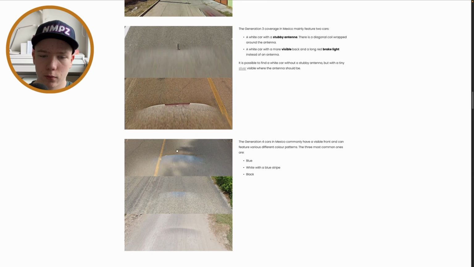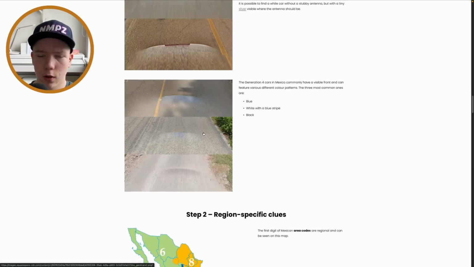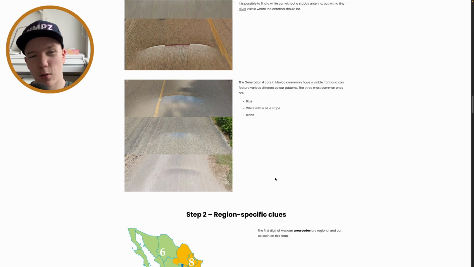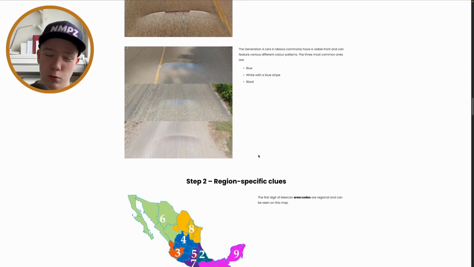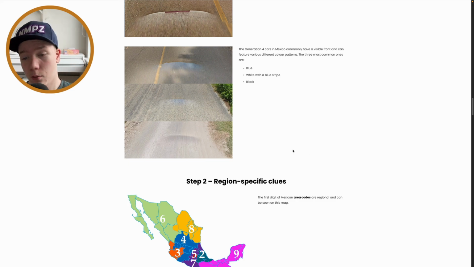Gen 4 can look quite different. This striped car, which has white, blue, white, is known as just the striped car. Blue, black, and I think maybe in the new coverage, maybe there are some new cars, I'm not sure, because Mexico I think has been getting some new coverage, possibly, I'm not sure, maybe I'm wrong.